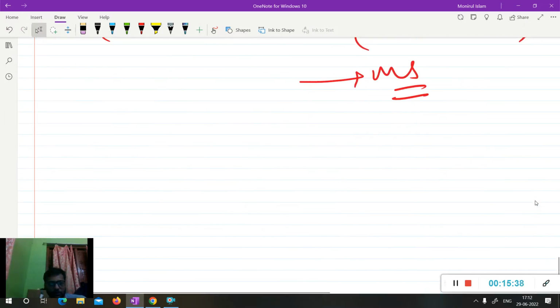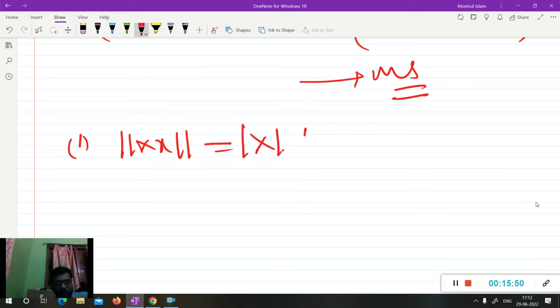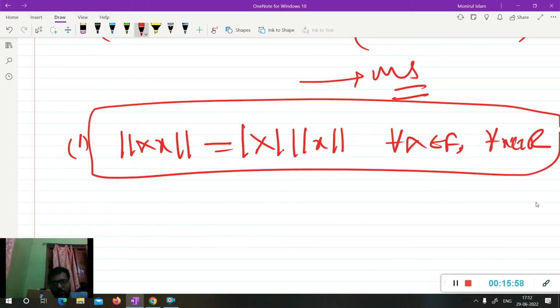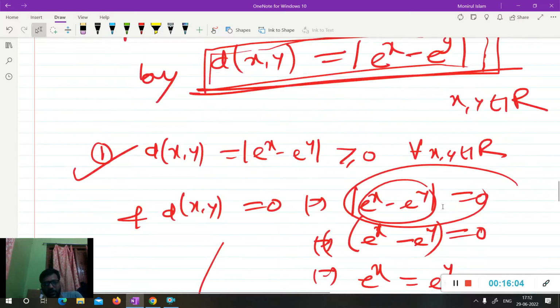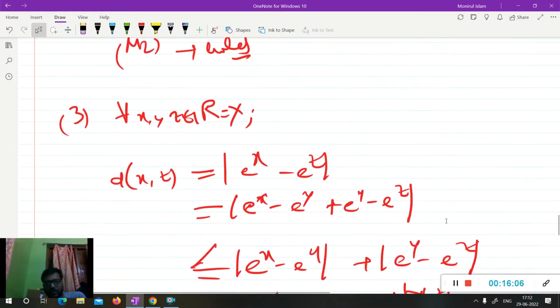Then it satisfies the second property of a norm: norm of lambda x is equal to mod lambda into norm of x, for scalar lambda belongs to F and x belongs to R. If it is a norm, this part must be satisfied, but it is not satisfied by this metric. You can easily check it.